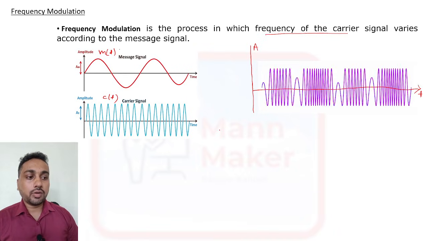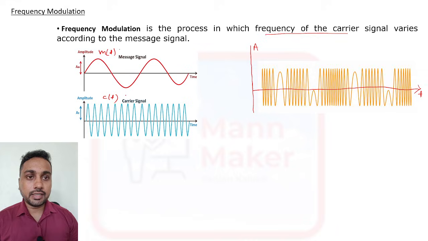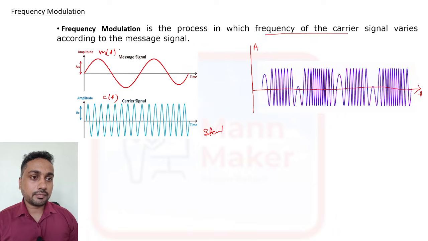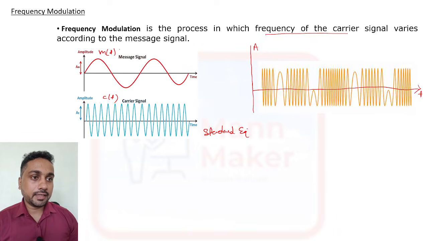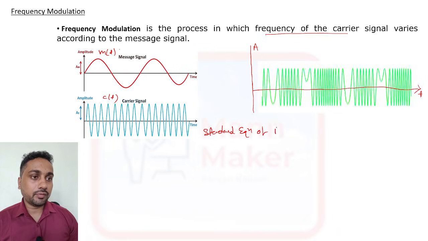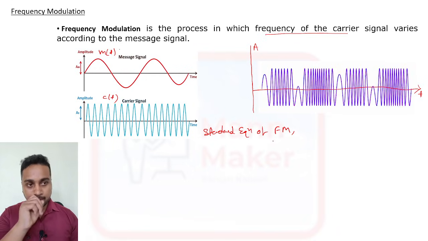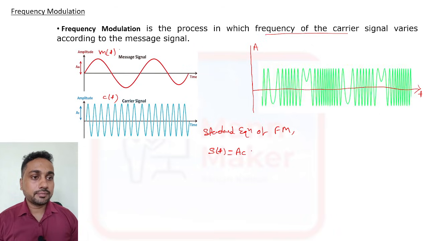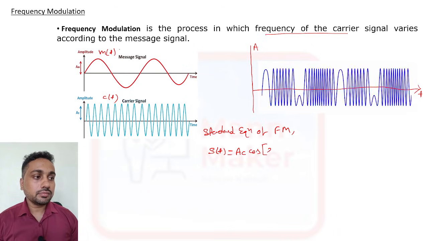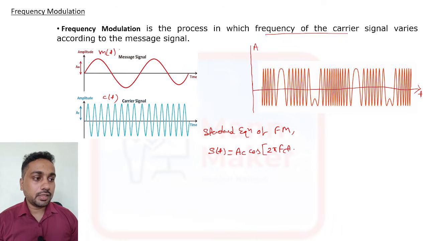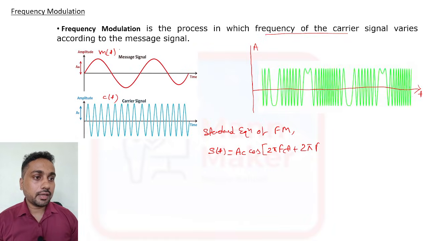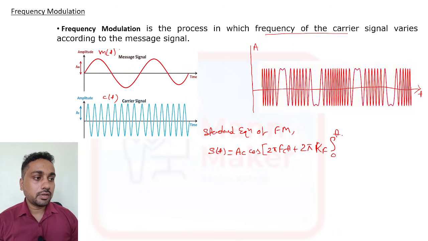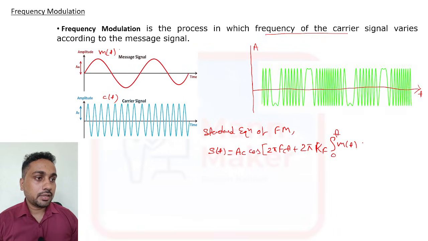Here also we have the message signal and carrier signal, and here also we will get the standard equation of FM. So the standard equation of FM is S of t equal to Ac cos of 2 pi fc t plus 2 pi kf, integration of m of t dt.